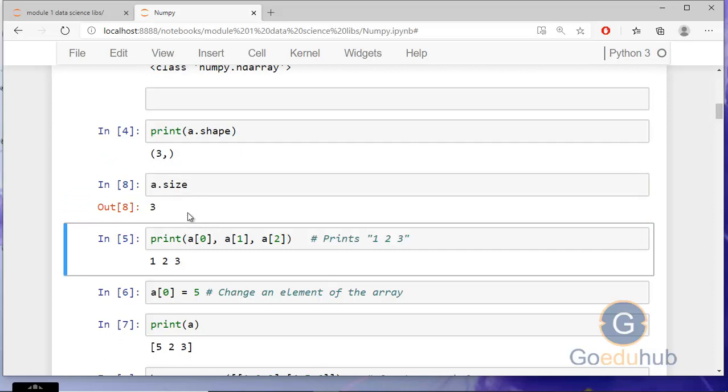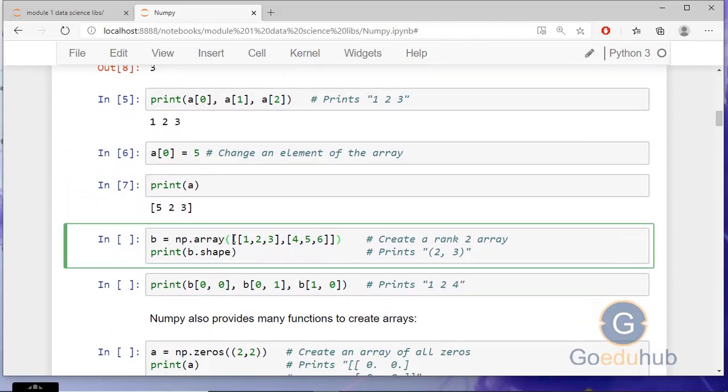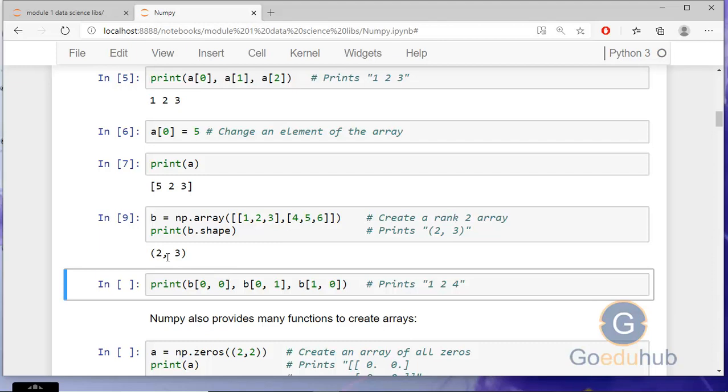Okay. Now we know how to create a 1D array. Similarly, we can create a 2D array also. With np.array, inside the bracket, if you are passing a collection of 1D arrays inside an array, then you can say this is a 2D array. Like first row and 3 columns. Similarly, second row and 3 columns. And you can check b.shape. The output is 2, 3, which means we have 2 rows and 3 columns.